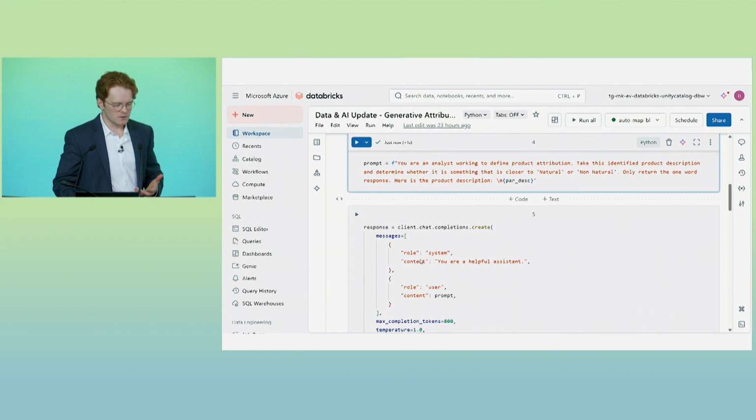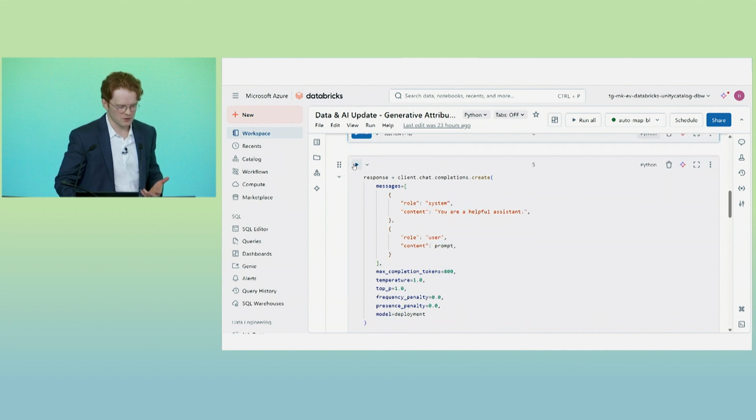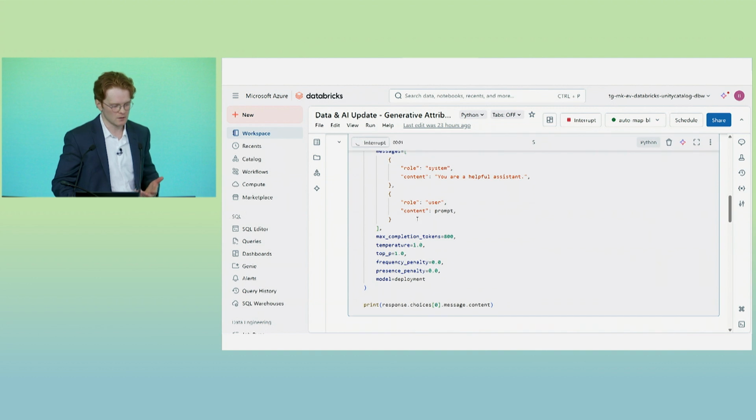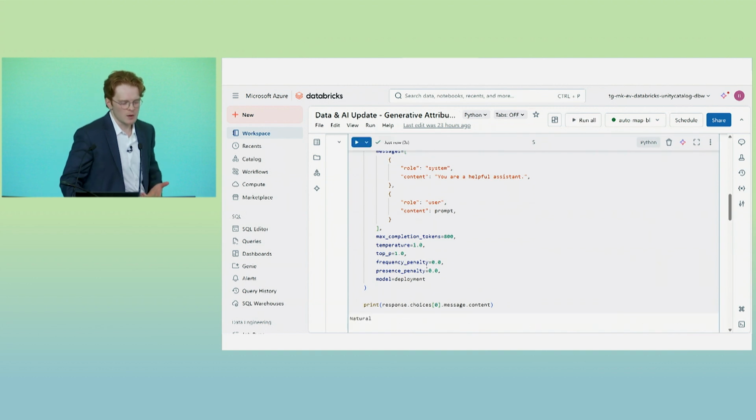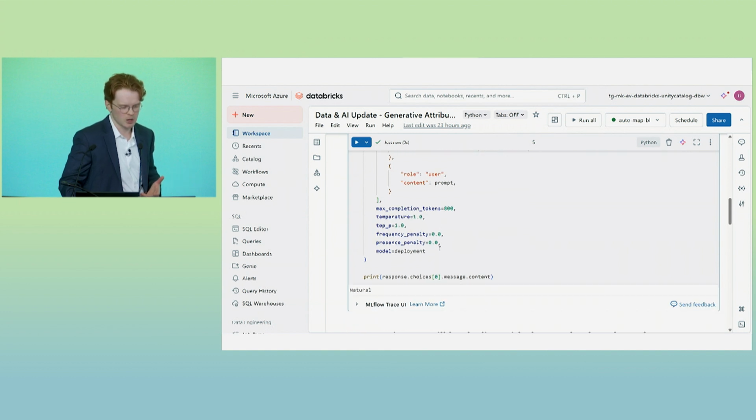So I won't dive in too deep into the code itself here, but this is essentially what I'm doing when I run this cell. You can see it just takes a second to run, right? So we're going to print out the response, and we'll see that the large language model has come to the same deduction that I did, right? It's also considering this product to be a natural. So this took seconds to occur.